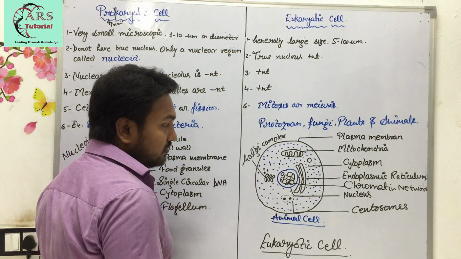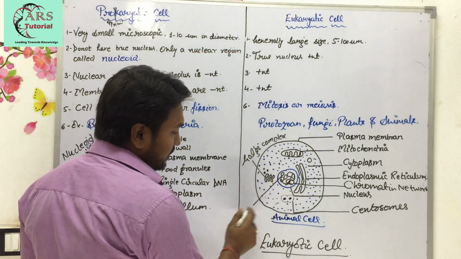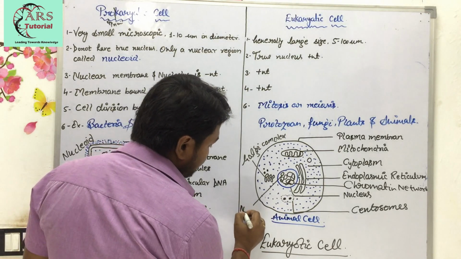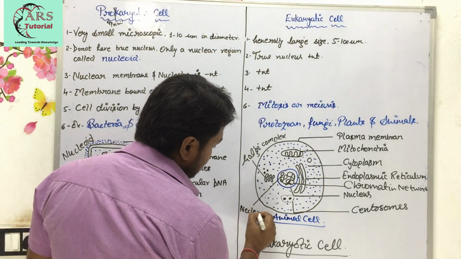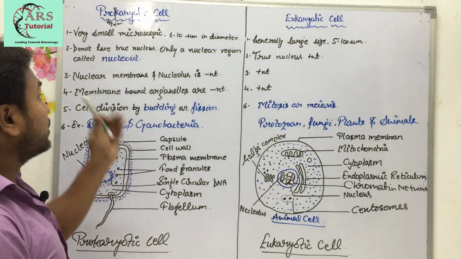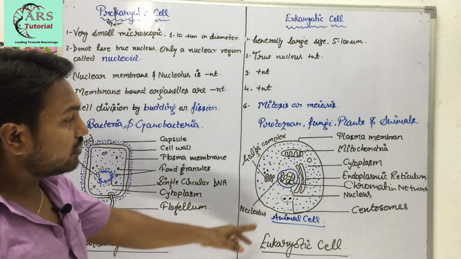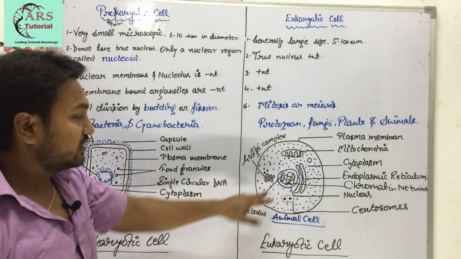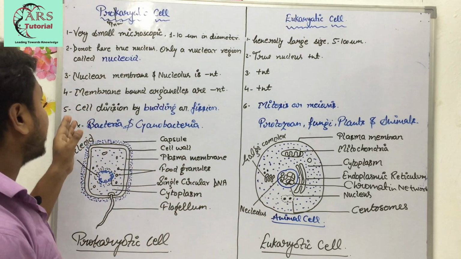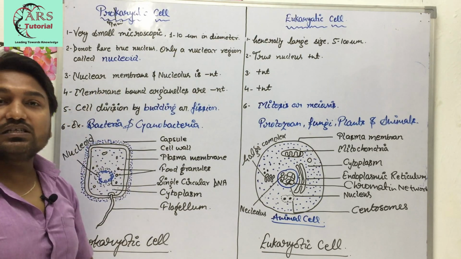Here I have drawn the structure. You can see that this one is the nucleolus. So in prokaryotes the nuclear membrane and nucleolus both are absent, whereas in eukaryotes the nuclear membrane and nucleolus are present. Next point: membrane bound organelles are absent.